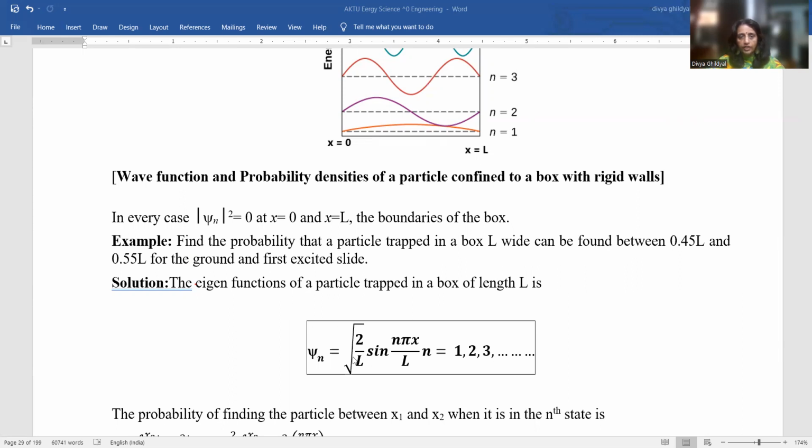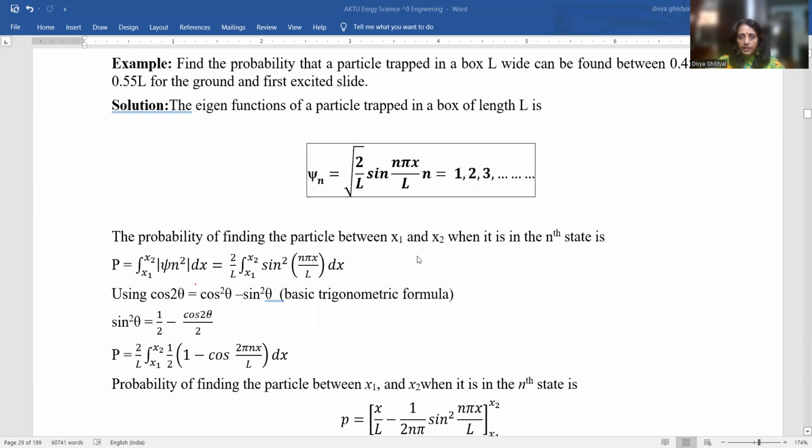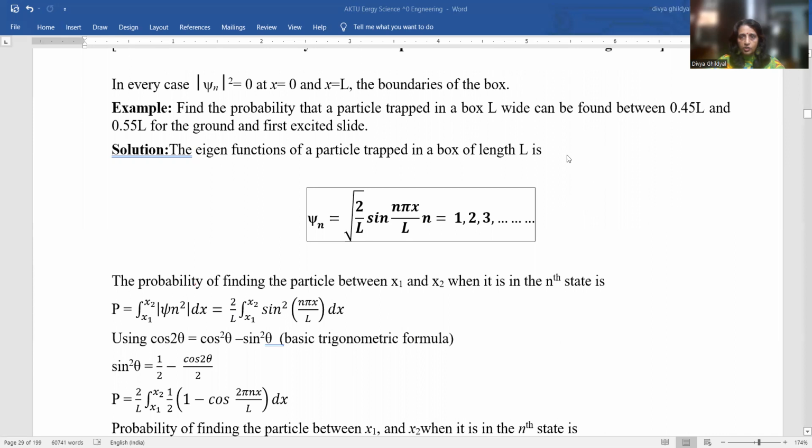Now, from the above derivation, we know that φn = √(2/L) sin(nπx/L). The probability of finding the particle, from my condition of normalization, comes out as the integral of |φn|² dx, which should become equal to 1. So the integral from x1 to x2, where x1 and x2 are given in the numerical.